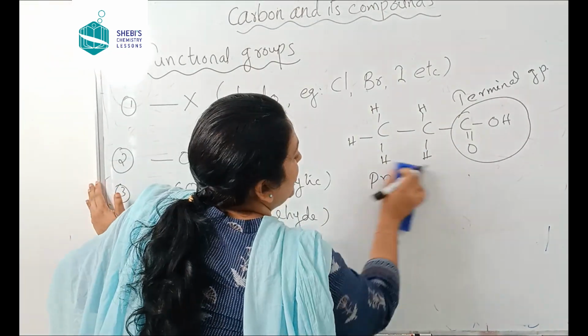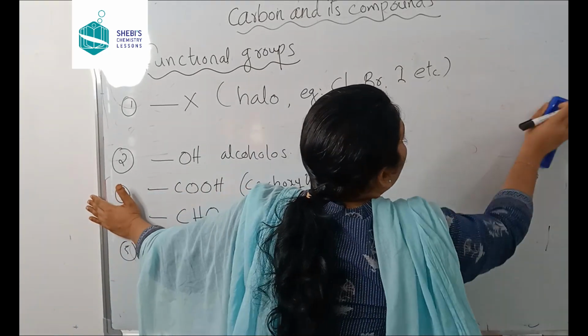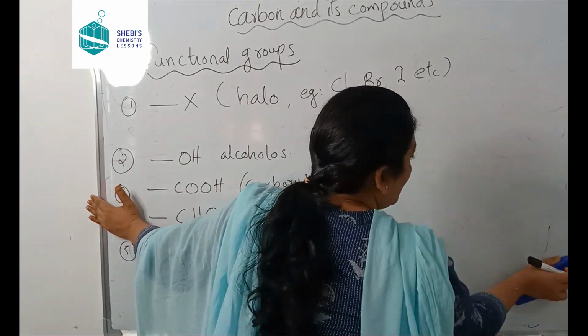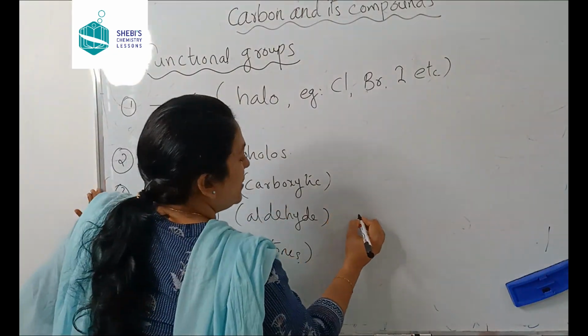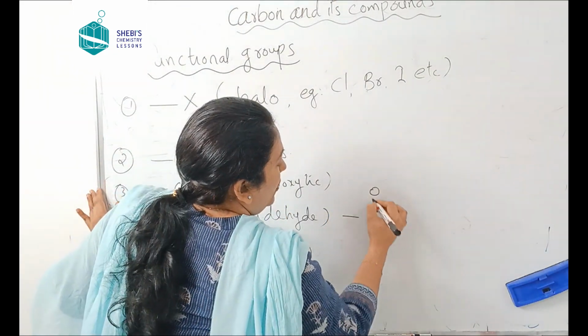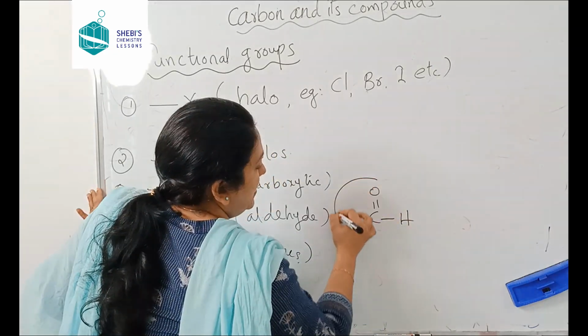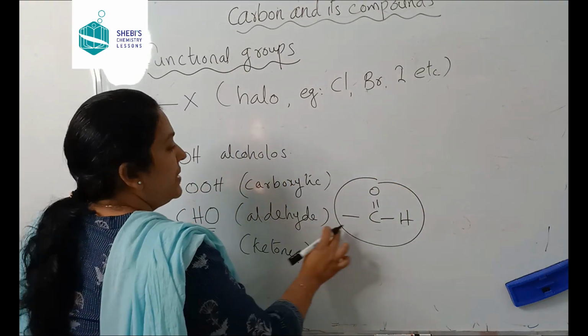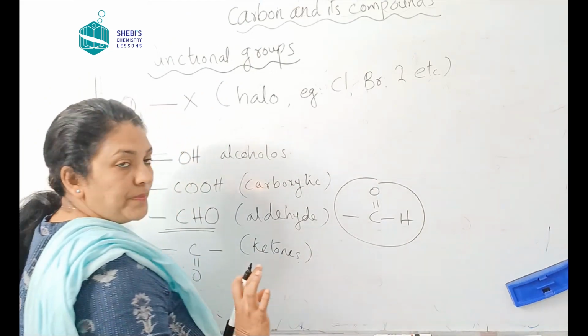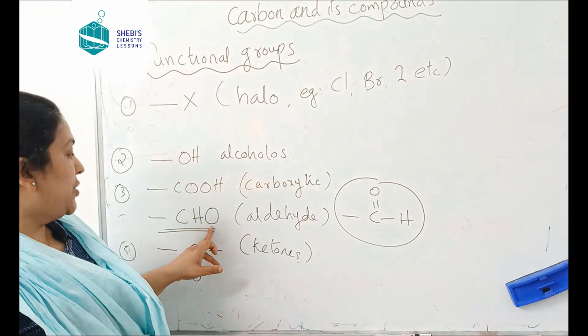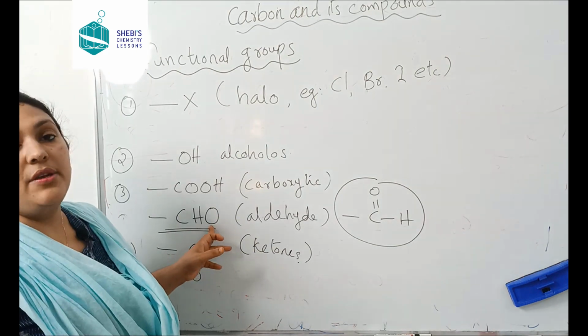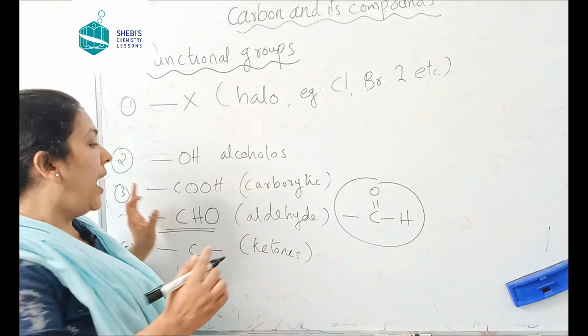CHO. It is aldehyde, another class of organic compounds. Actually the structure is this way, C double bond O H, but simply we can say CHO. This is called aldehyde. When a CHO is attached to a carbon chain, we will replace the ending with al.